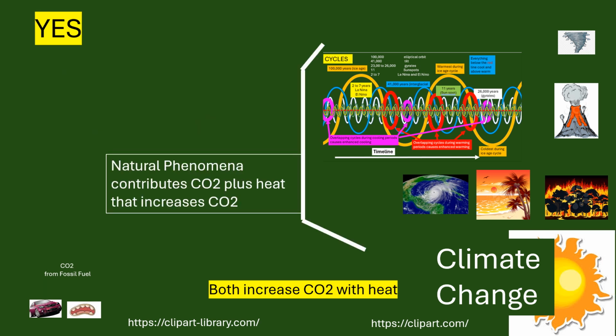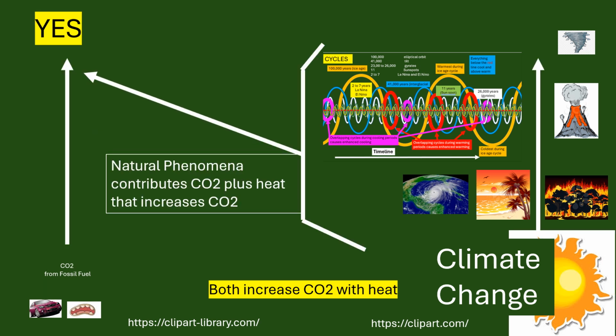So look at the correct way of looking at all this. Yes, these huge cycles, volcanoes, all this natural phenomena, we do not control. This all controls the CO2 that's in the atmosphere because of the heat. Remember, heat increases CO2. Natural phenomena increases the heat in the climate, primarily due to the sun, but all these other aspects also. But it heats the atmosphere, which increases CO2, not the other way around.